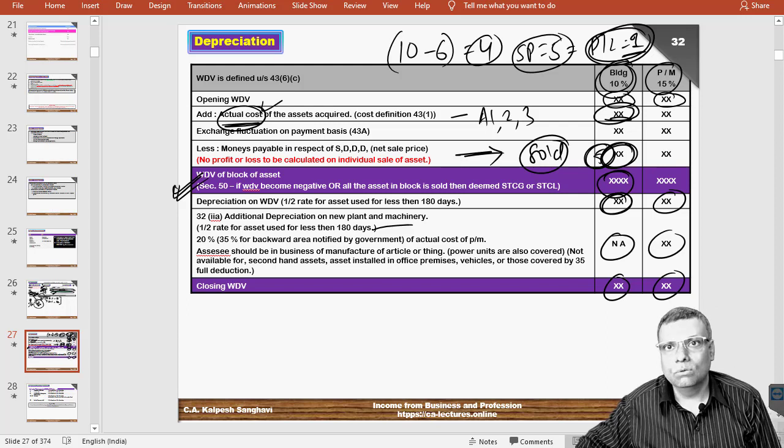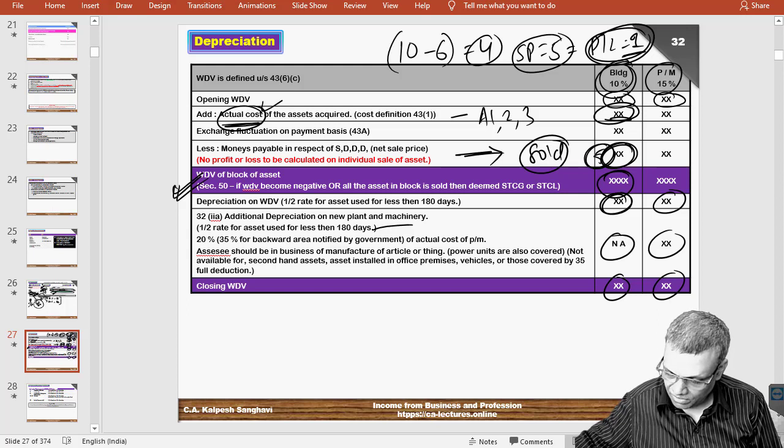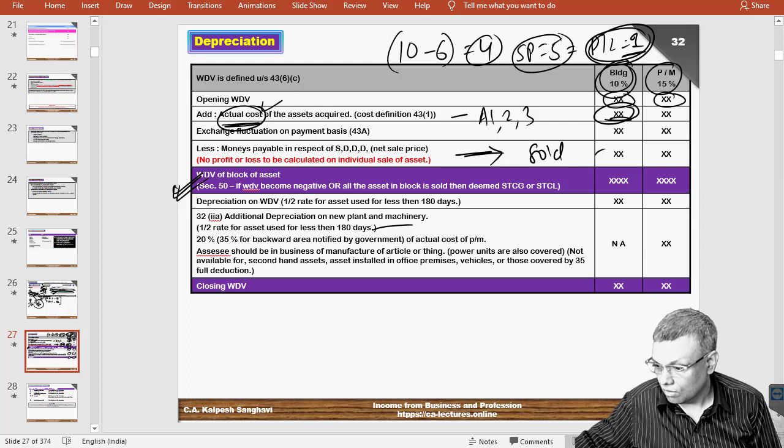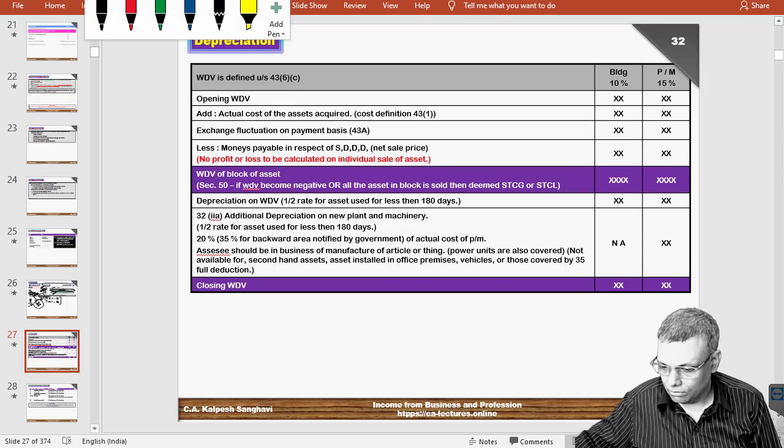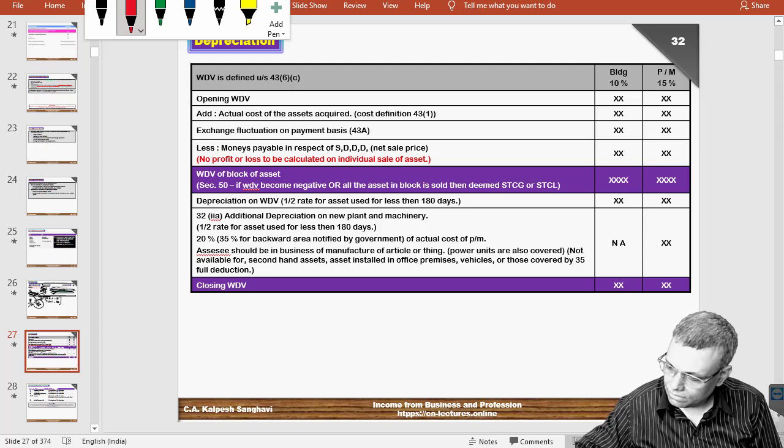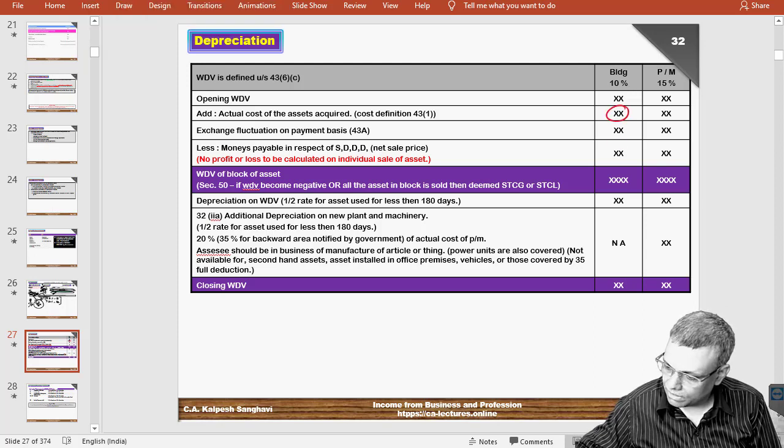However, in the books of accounts, every single asset transaction, you will give a profit or loss. But in the income tax, one fine day, imagine from the multiple year point of view, because so many years when you have done the business, you have added the actual cost and you have subtracted the selling price.